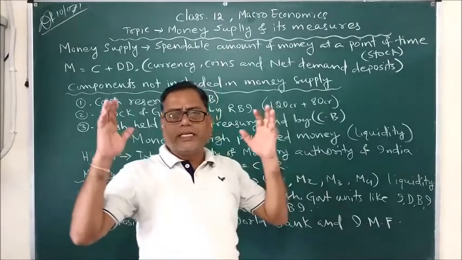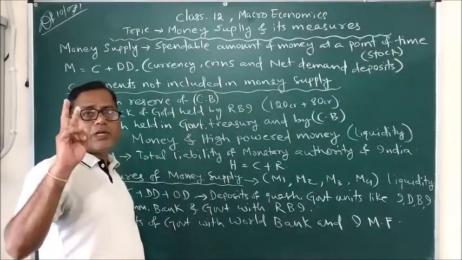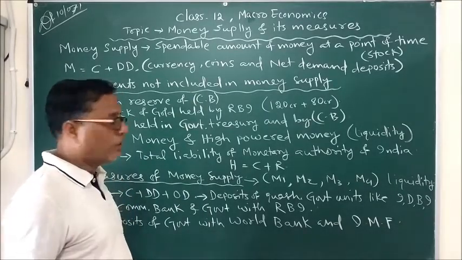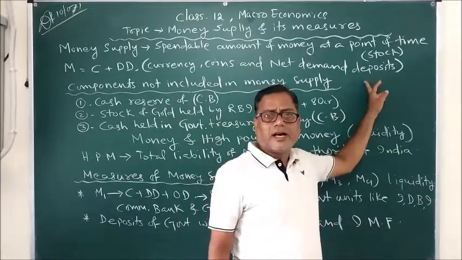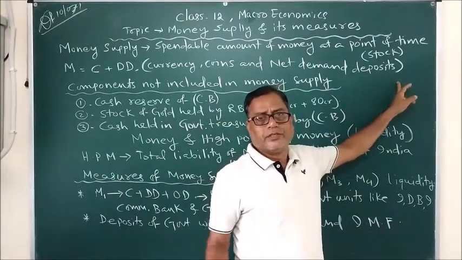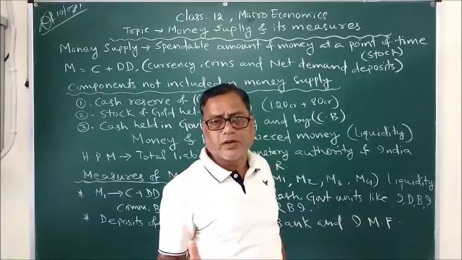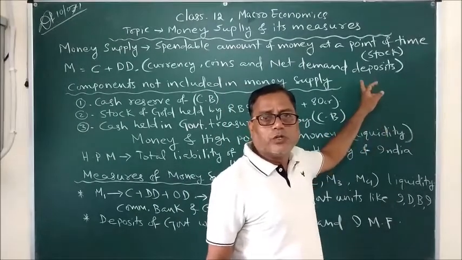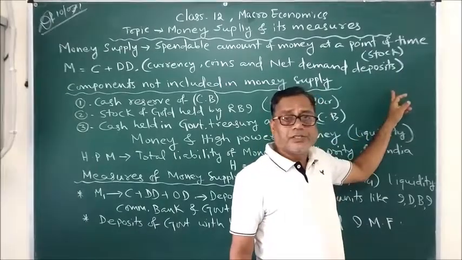So out of its total deposit, the commercial banks maintain two types of reserves, which is called the legal reserve ratio. So suppose the government fixes SLR and CRR to be 10% each. If the commercial bank receives 100 rupees of initial deposit, then out of that it would deposit 10 rupees as SLR and 10 rupees as CRR.